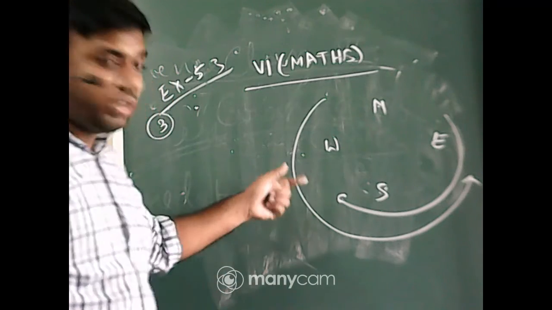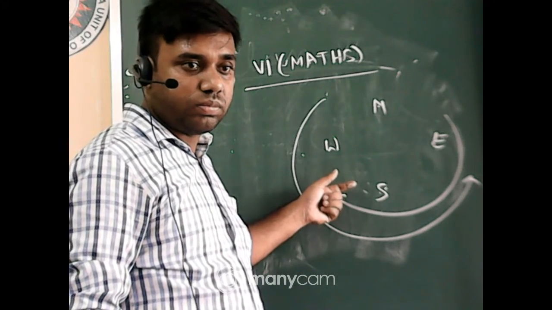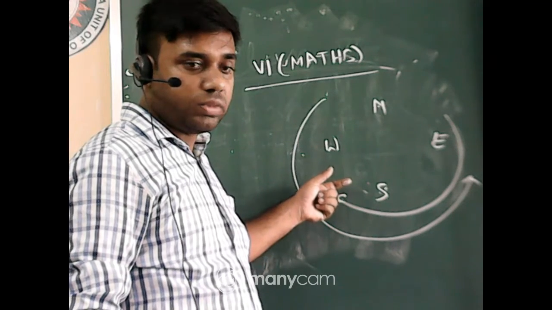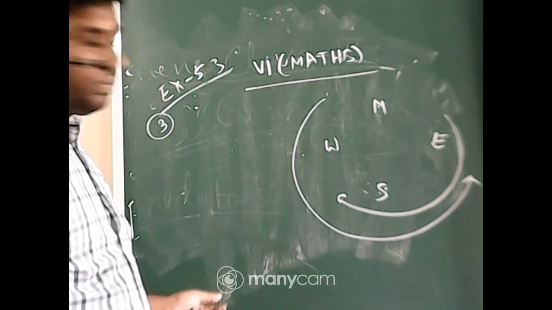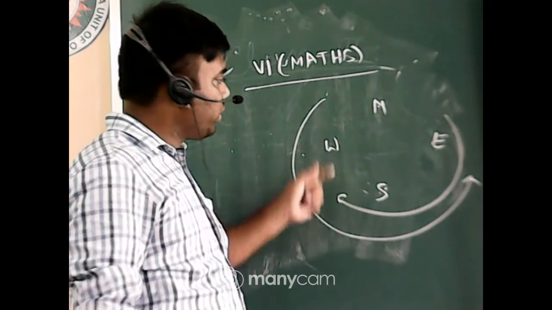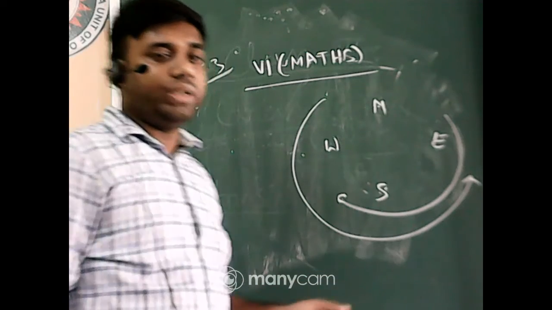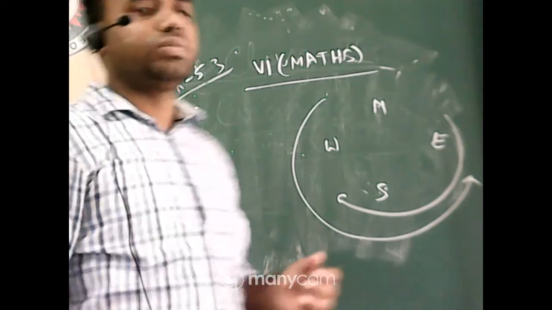So clockwise direction and 5.3, class 6, 5.3. So this direction is the clockwise direction and this direction is the anti-clockwise direction. Now the angle between two consecutive direction, what?